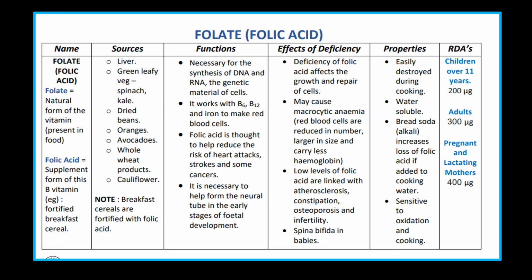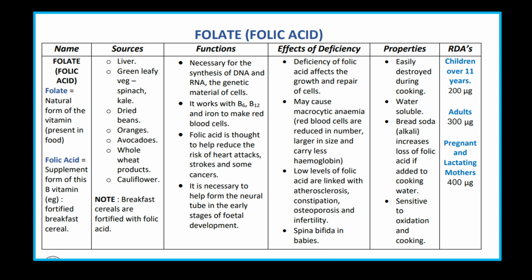Folic acid. Folic acid is present in food and as a supplement in vegetables and fortified breakfast cereal. Sources: liver, green leafy vegetables, beans, orange, wheat and cauliflower. Function: necessary for DNA, RNA, genetic material, cell growth, and with B12 and iron in making red blood cells. Folic acid helps reduce risk of stroke and cancer, and is necessary for neural development in early-stage fetal development.